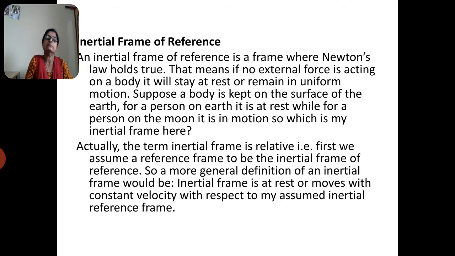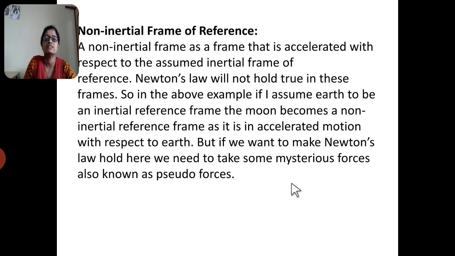Or we can simply say that an inertial frame of reference is a reference frame in which Newton's law holds good. Next is the non-inertial frame. A non-inertial frame is a frame that is accelerated with respect to the assumed inertial frame of reference. In this frame, Newton's law does not hold good.